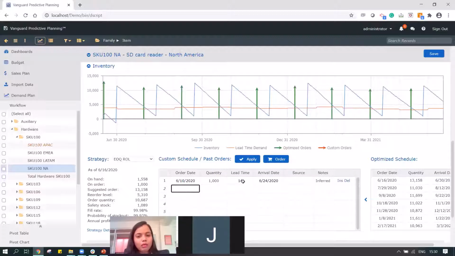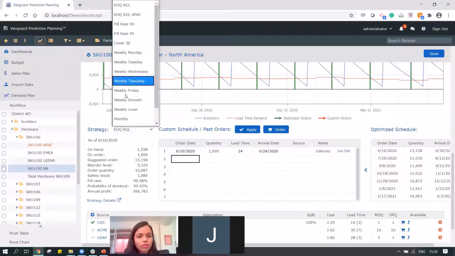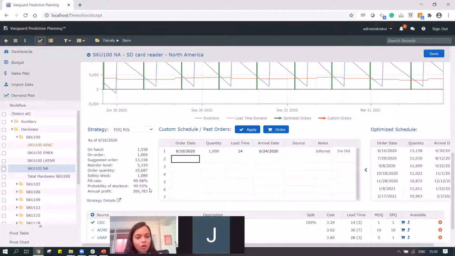It also would then consider, do I need to make any changes to the projected orders in the future or not? So over here, it's showing me that there's a suggestion that even if I get 1,000 units, I need to further order 13,158 on say 16th of June, because this data was updated as of 16th. So I have to immediately place the next order. And let's see how we have arrived at 13,158.